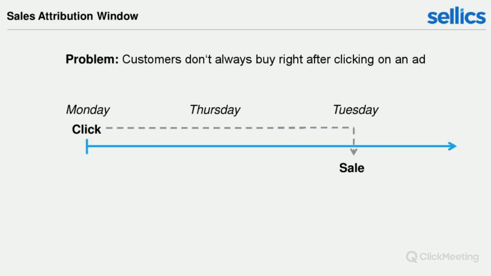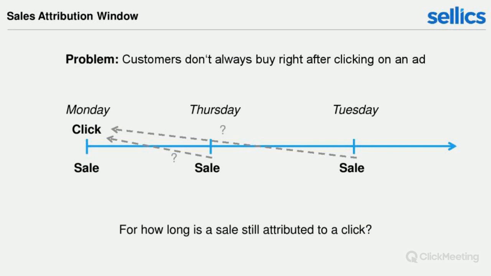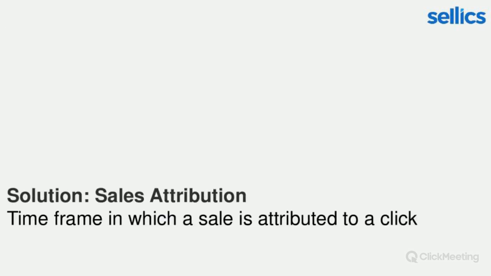So the question is, for how long is a sale still attributed to a click? If a click happens on Monday but a sale happens on Thursday, is this sale still attributed to a click on Monday or not? And if it only happens on Tuesday the week after, again, is it still attributed to a click on Monday or not? And the solution to this problem is what is called the sales attribution, which essentially is the time frame in which a sale is attributed to a click.